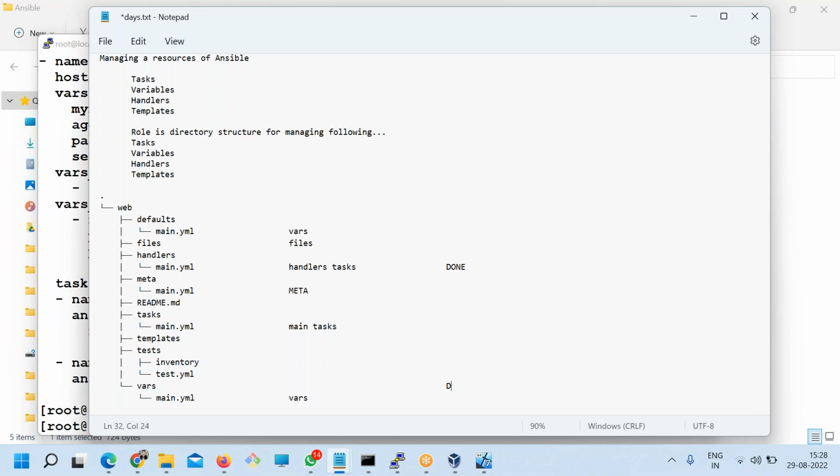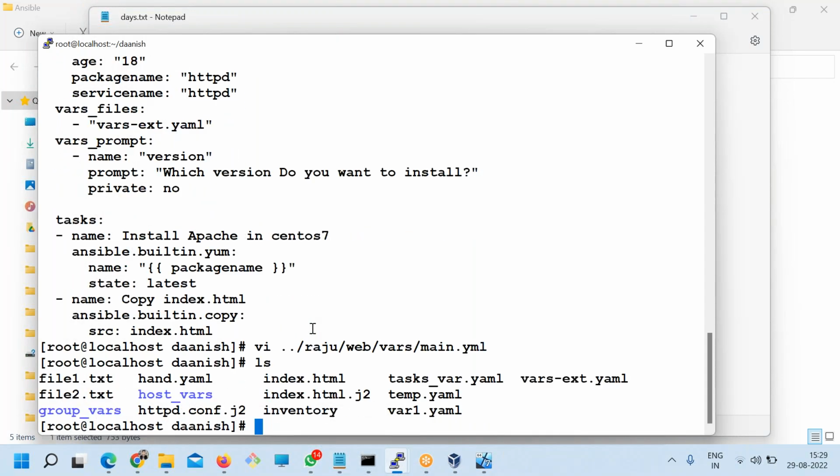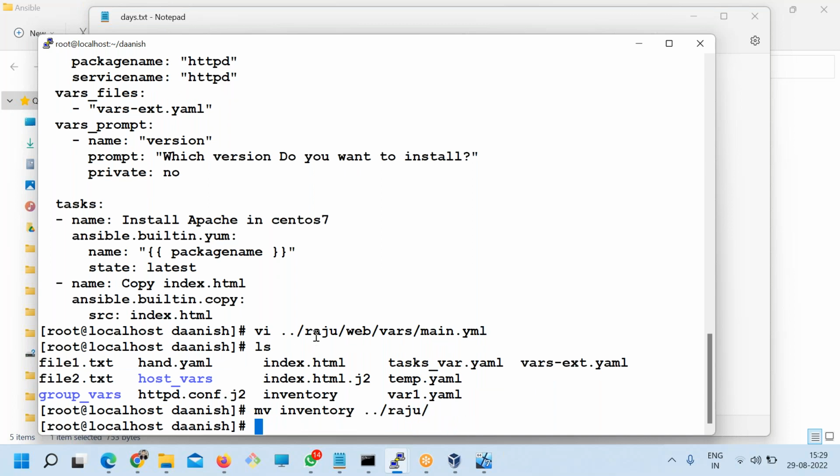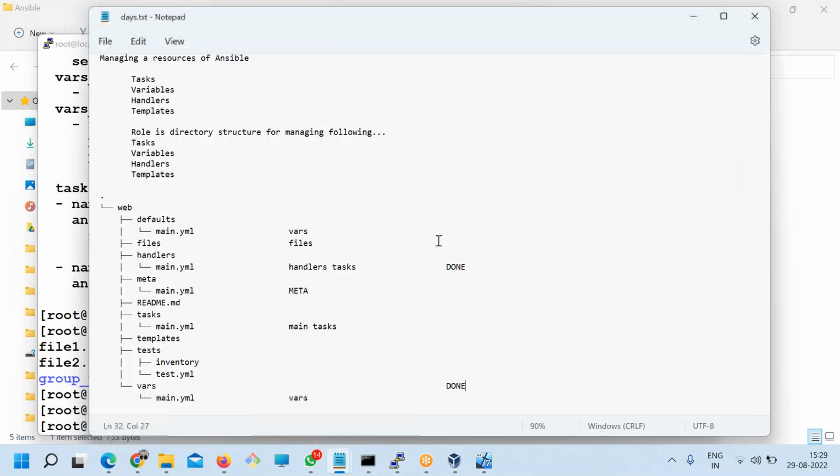This is also copied. Now the next thing is inventory. I'll copy it to the Raju directory. Done. I'm moving it, by the way, because I don't need it anymore. After inventory is done, I need index.html, right? So index.html goes to the Raju web files directory. This is the files directory. Done. All the files which you have used in the playbook, you can keep in files.